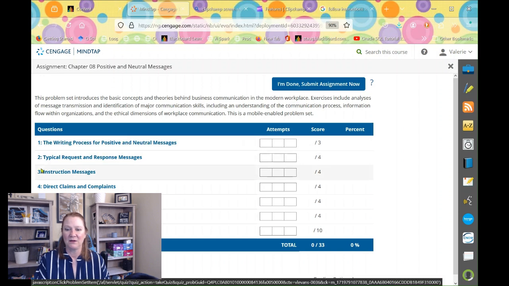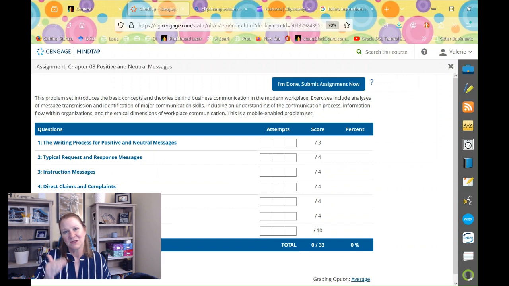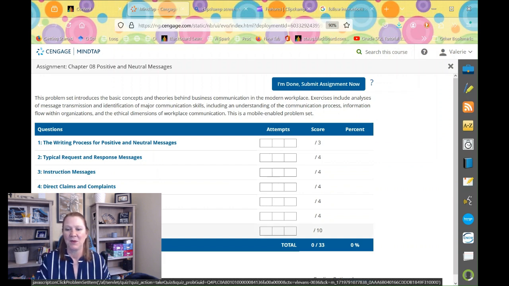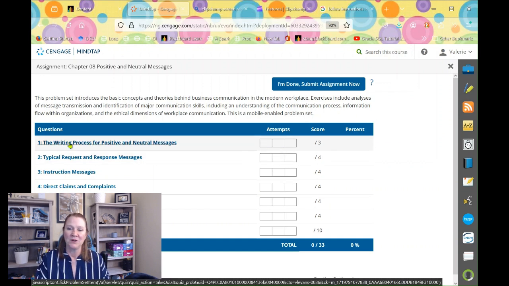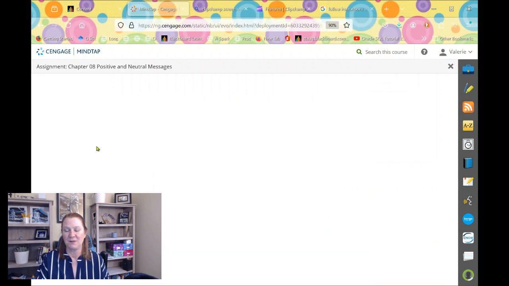All right, so we've got 7 different sections, and they kind of run parallel to the sections in the chapter. And then these assignments always have some kind of grammar and mechanics thing at the end, right? These 3 boxes here mean you have 3 different attempts, but you don't have to do it 3 times. I'm just going to open up this first one to show you the types of questions that are in here.